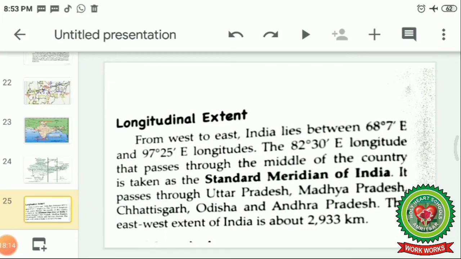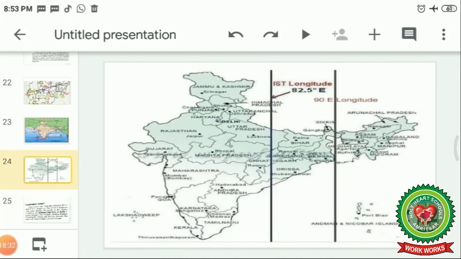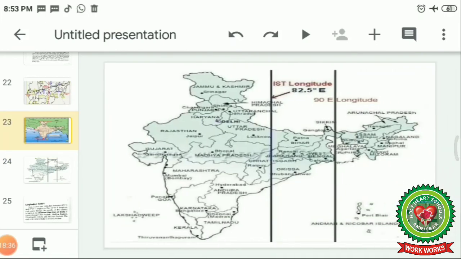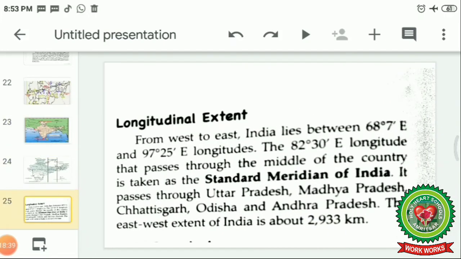Now let's start the reading. Longitudinal extent. From west to east, India lies between 68 degrees 7 minutes east and 97 degrees 25 minutes east longitudes. So you can see that India is almost in the eastern hemisphere. The 82.5 degree longitude that passes through the middle of the country is taken as the standard meridian of India.